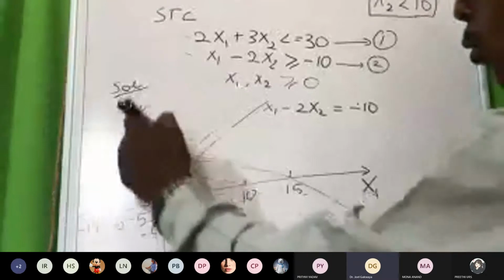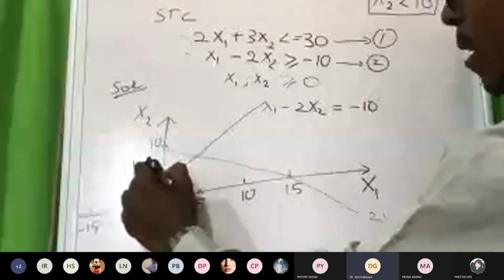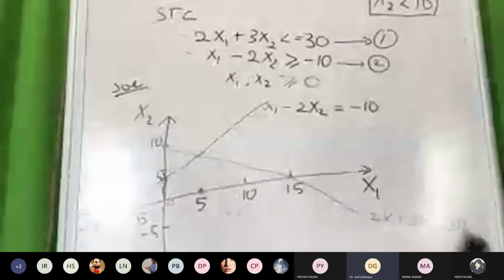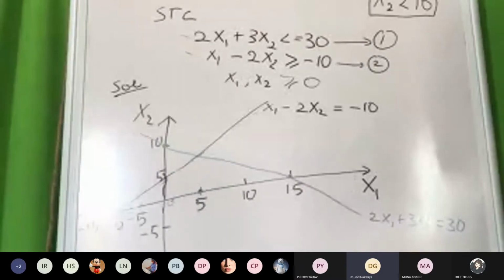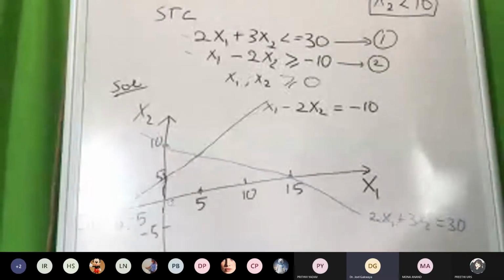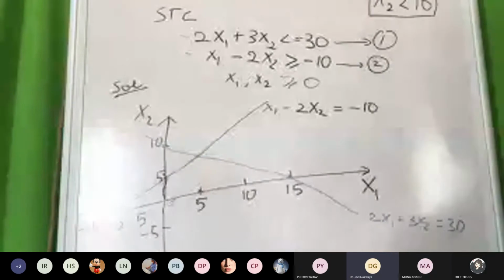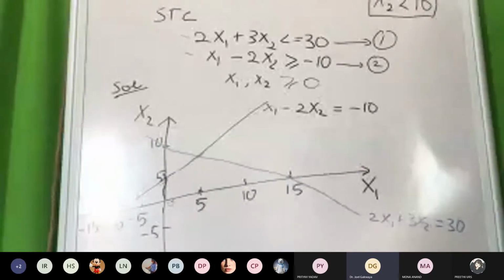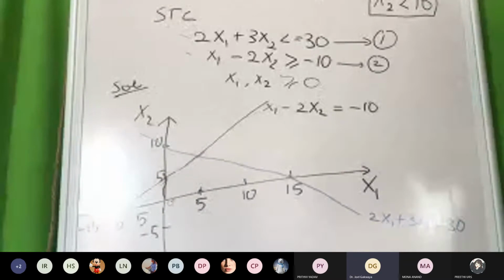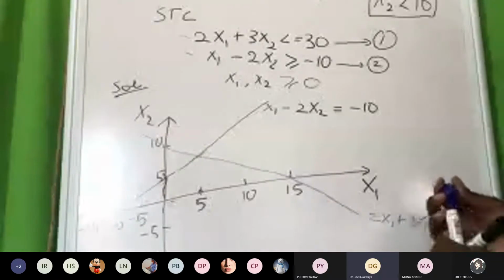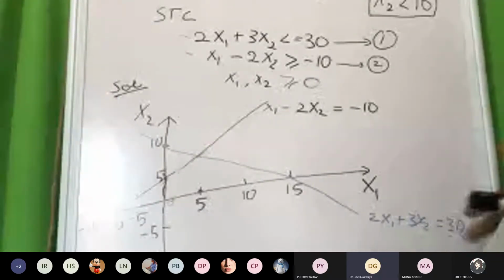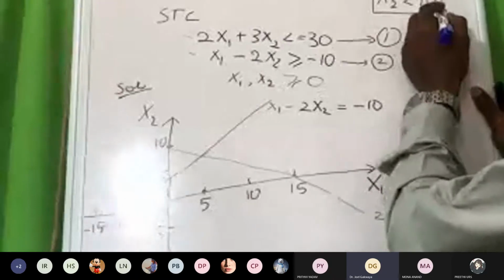On this graph of x2, the numbers which are below 10, do they belong above or below? Below, correct. Very good.